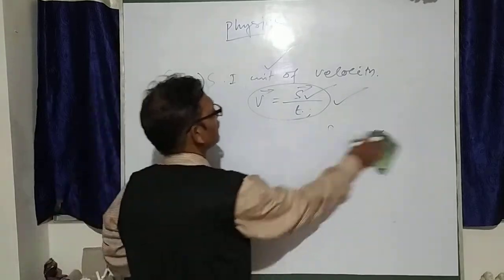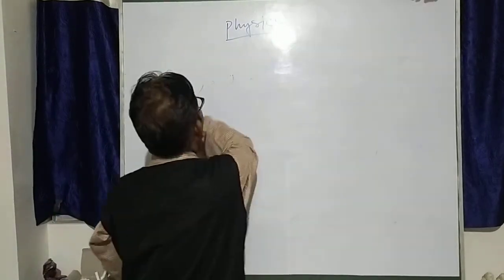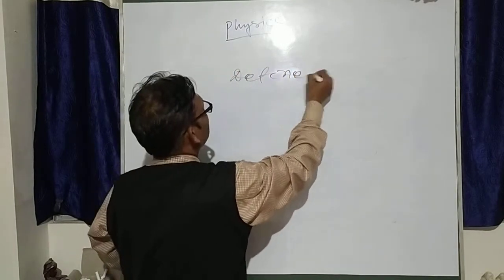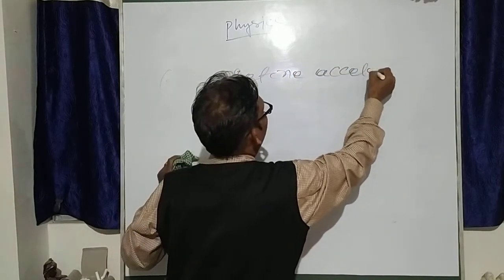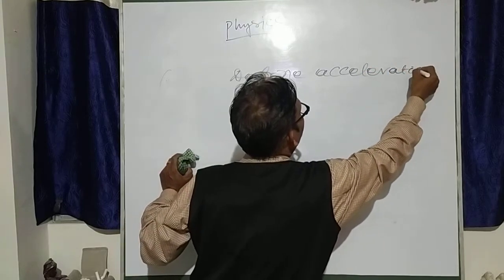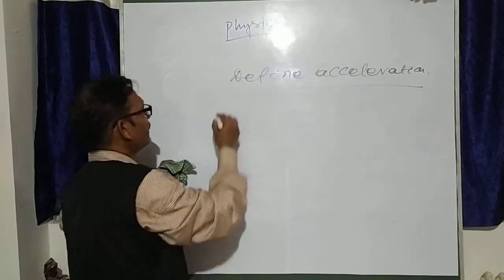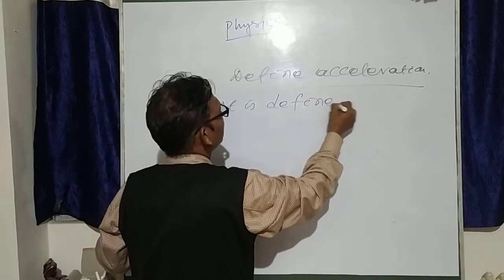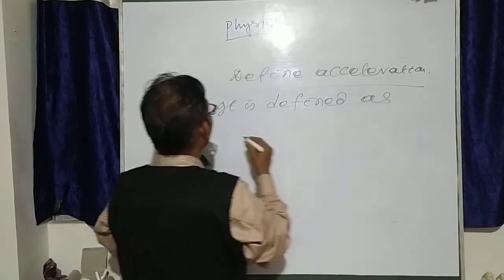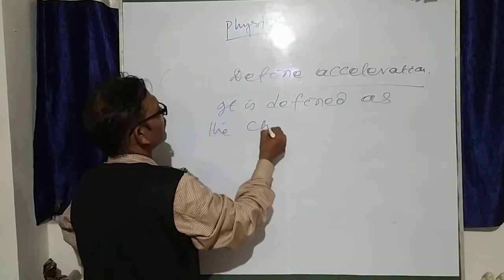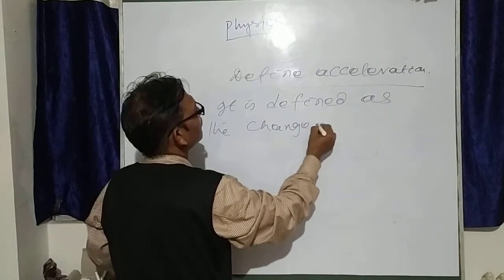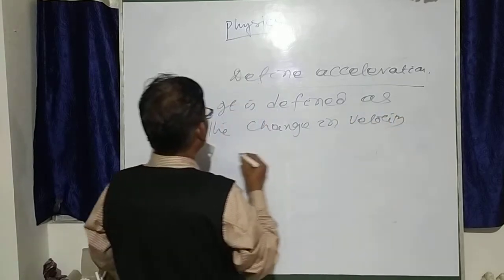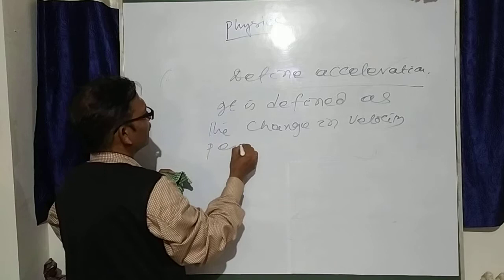Okay. Next we will take acceleration. Define acceleration. Acceleration, you know, is defined as the change in velocity of a body per unit change in time.